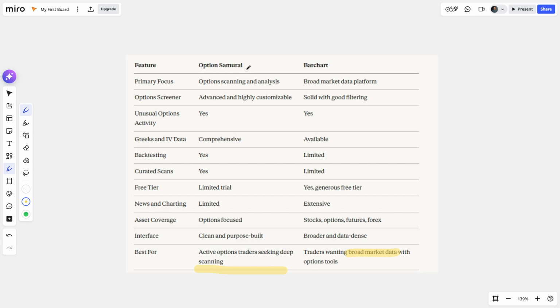Final thoughts. If you want a powerful options-first platform designed to help you find and filter trades based on strategy, volatility, and risk parameters, Option Samurai is a strong choice. If your goal is to research markets broadly and use options as one part of a wider trading or investing workflow, Barchart offers a versatile and cost-effective solution. The best tool ultimately depends on whether you prioritize dedicated options scanning or an all-in-one market data experience.